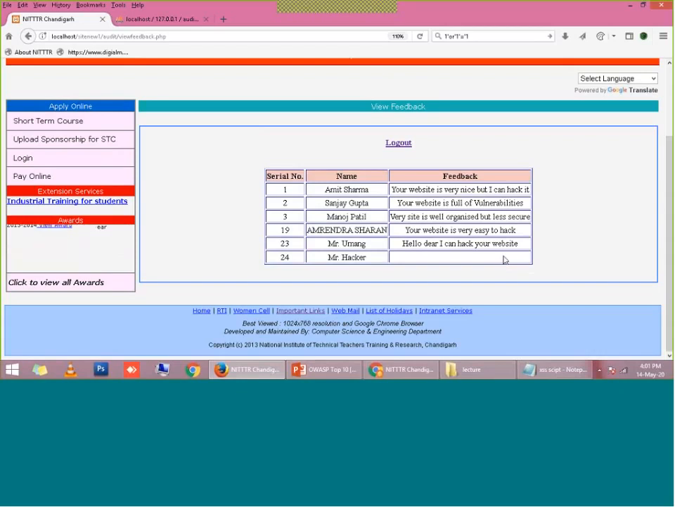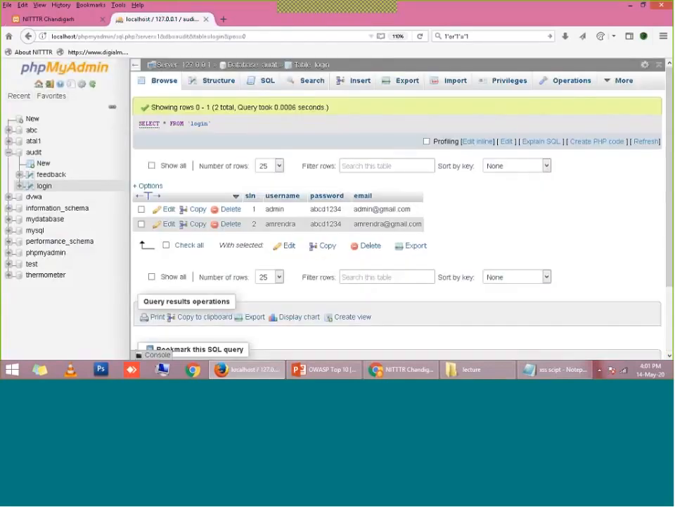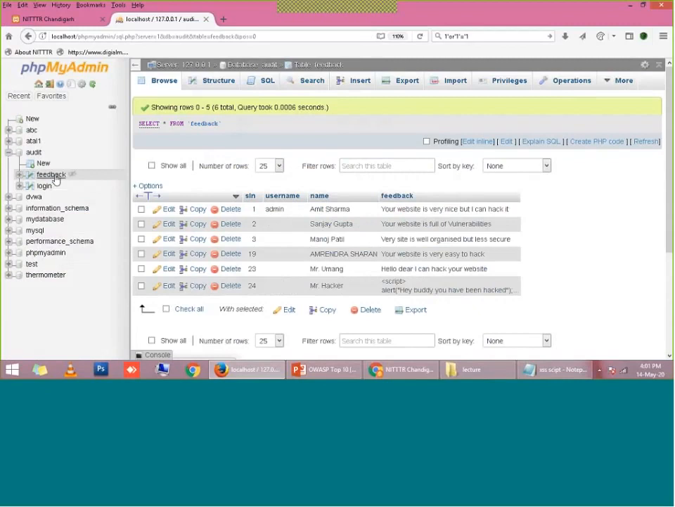Because the message entered by the hacker is a JavaScript, and this JavaScript has been stored in this database. I can show you this database. Please have a look at it. This is the database which has stored the feedback given by the users. Now you can see all the feedbacks are stored in my feedback database, and this script is also stored in my database only.